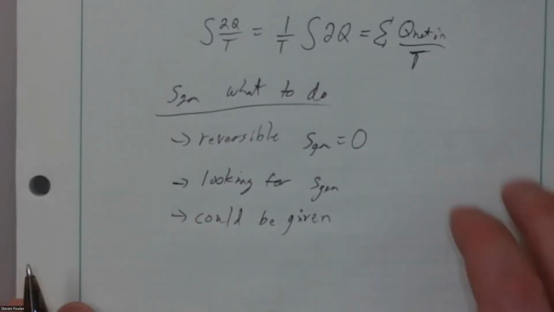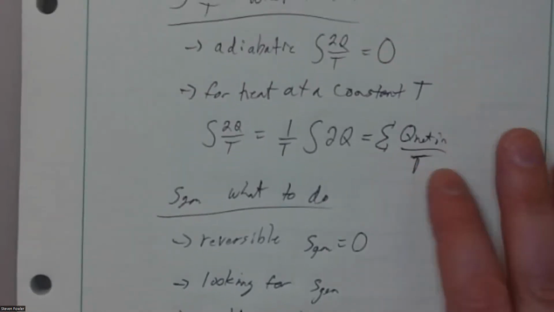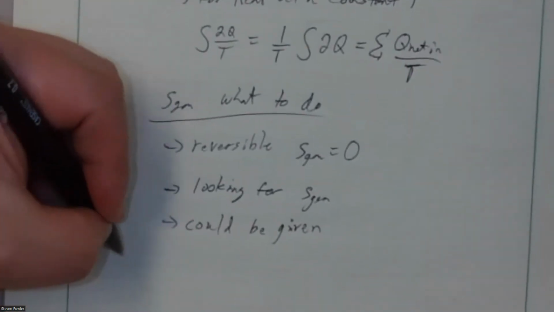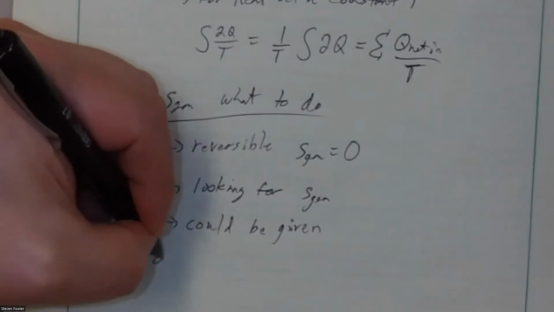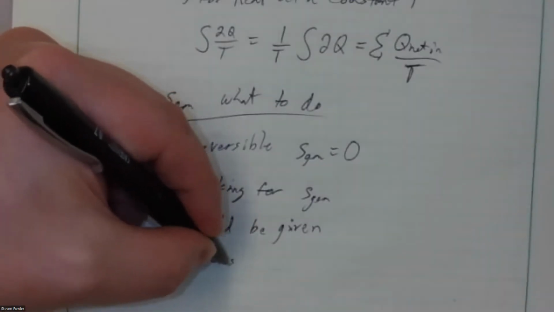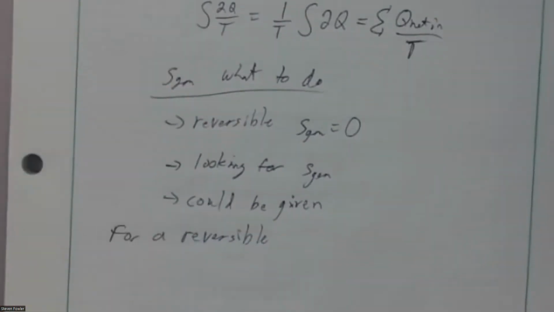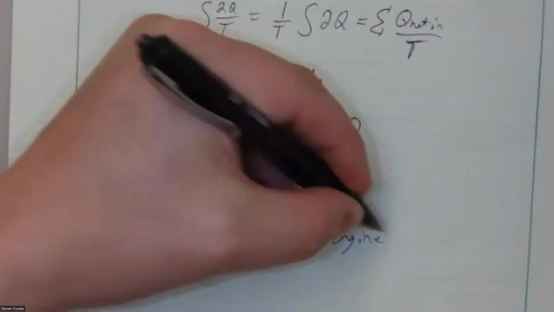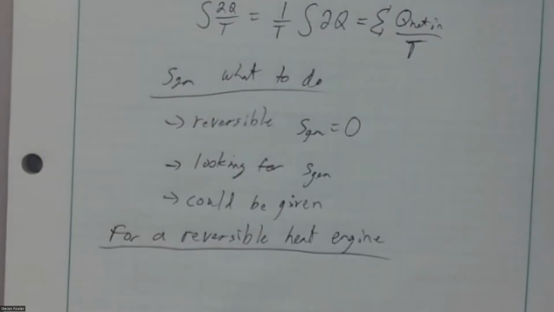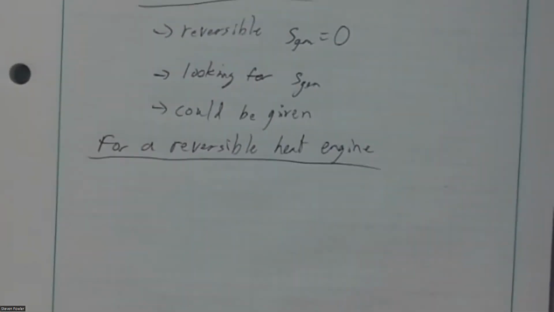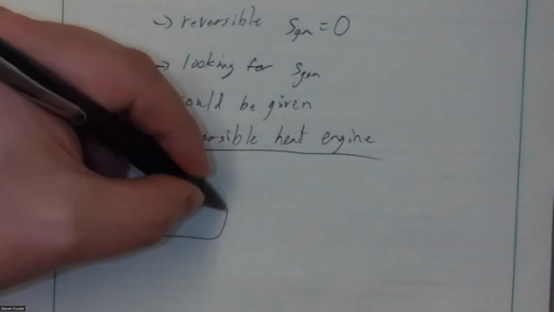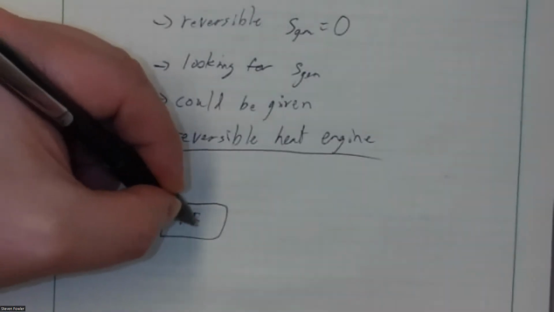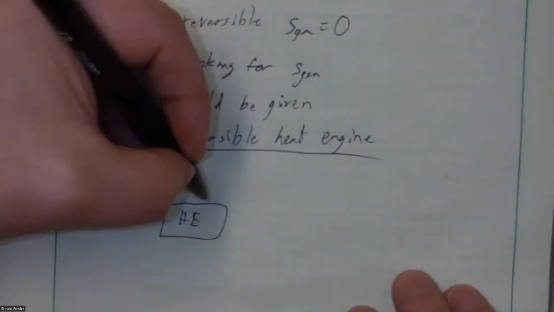So where would we see something like this? Heat at a constant temperature. Well, if we look at a reversible heat engine, I'm not going to draw the whole diagram out. We've already drawn it once, but we'll just say we've got a heat engine, HE.